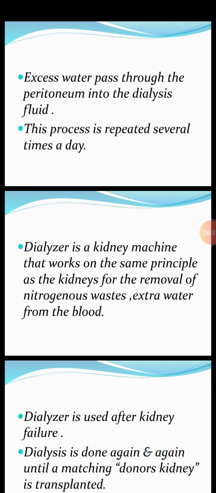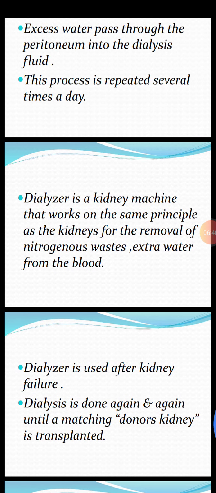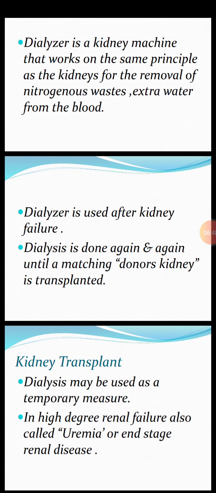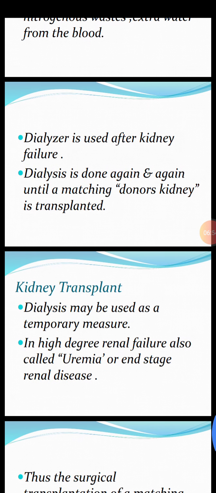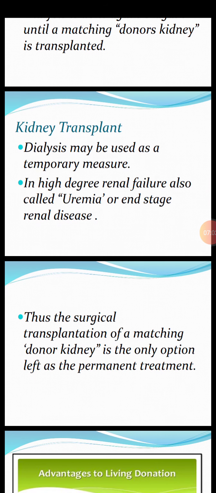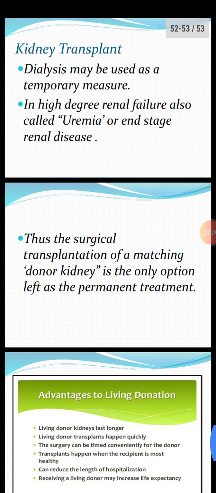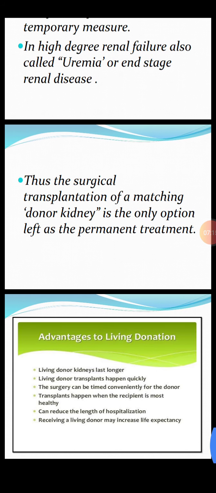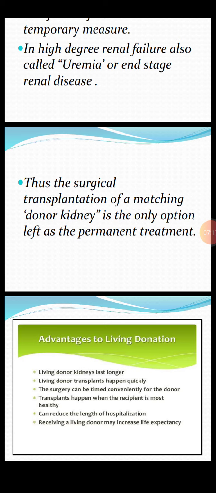Dialyzer is a kidney machine and it works on the same principle as the kidney for removal of nitrogenous waste and extra water from the blood. Dialyzer is used after renal failure or kidney failure. Dialysis is done again and again until a matching donor's kidney is transplanted. Now, the third way of treatment is kidney transplant. Dialysis may be used as a temporary measure. In high degree renal failure, also called uremia or end stage renal disease, the surgical transplantation of a matching donor kidney is the only option left as the permanent treatment.